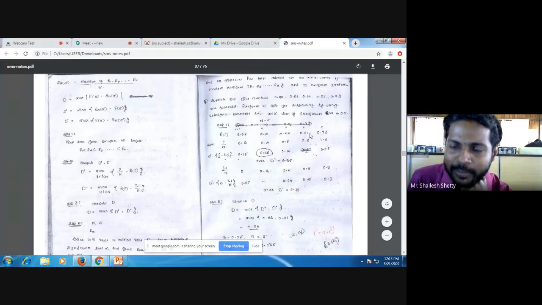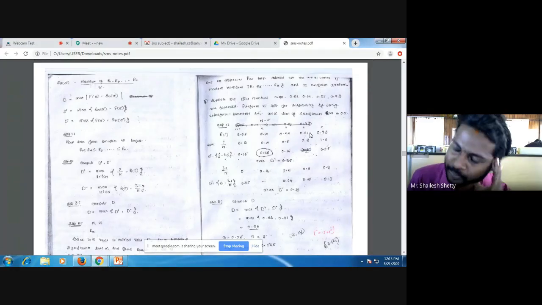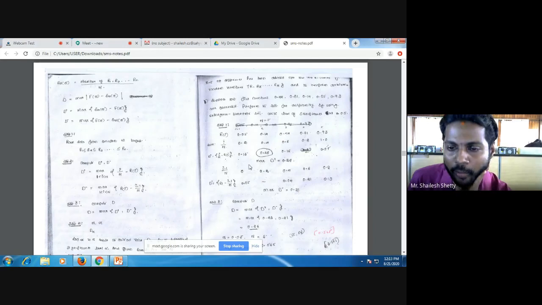And 0.8 minus 0.81 will give me a negative value. I need not calculate any negative value, so I'll put a dash. Next, 1 minus 0.93, 0.07. Now out of all those values, which is the maximum? 0.15, 0.26, 0.16, 0.07, so 0.26. That will become my maximum of D plus, that is 0.26.